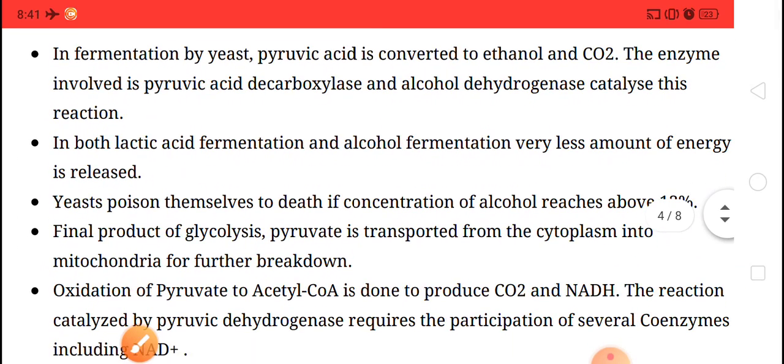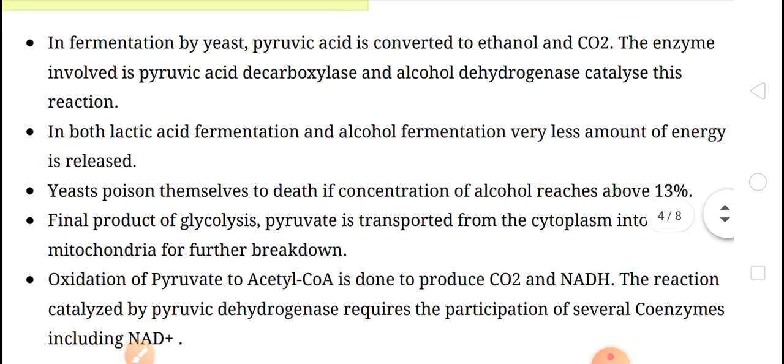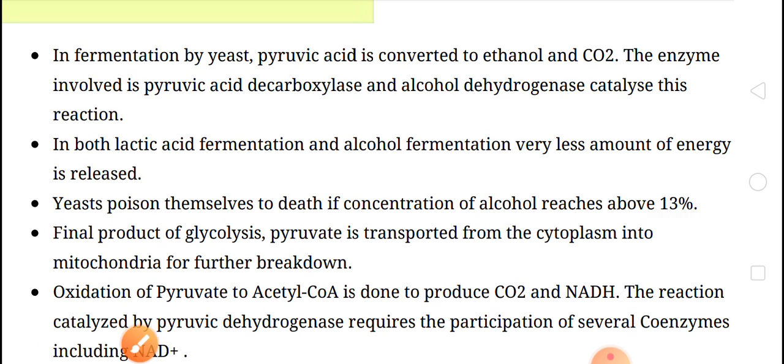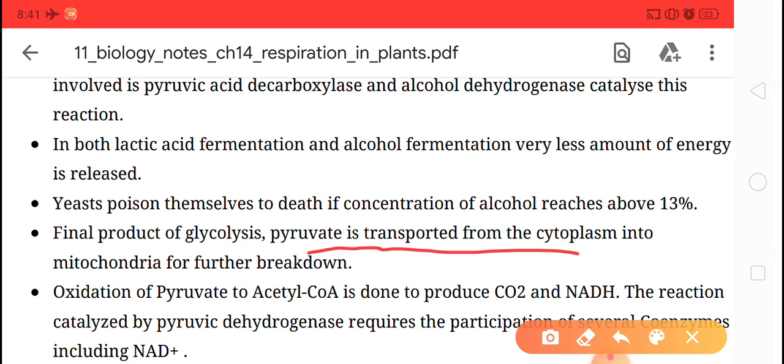After that, the final product of glycolysis, that is pyruvate, is transported from the cytoplasm into mitochondria for further breakdown. Like in plants, children, if they get oxygen, then the pyruvic acid is transported from the cytoplasm to the mitochondria.